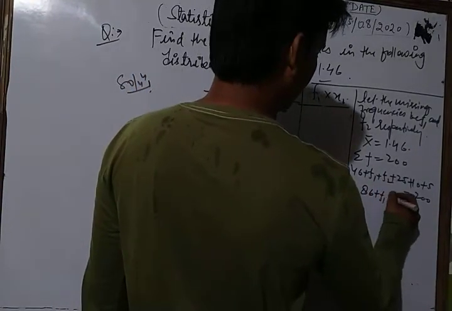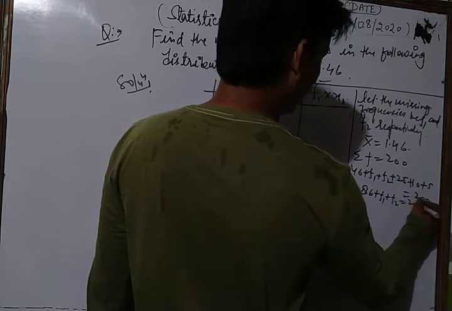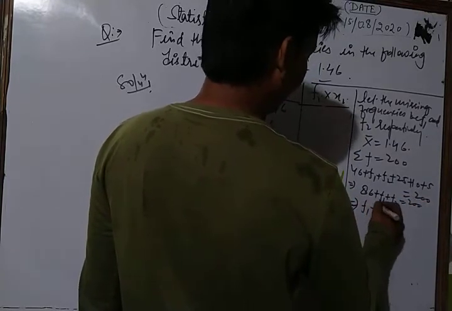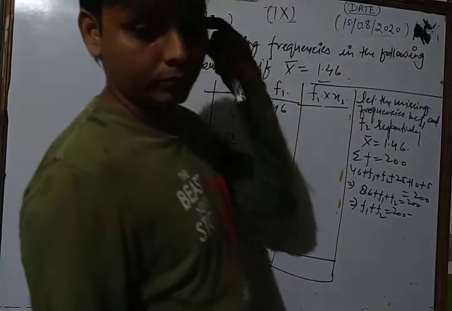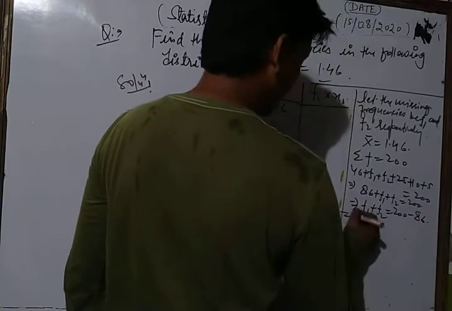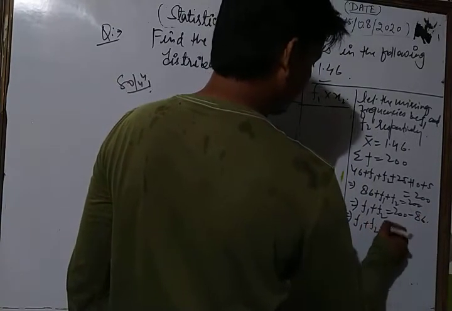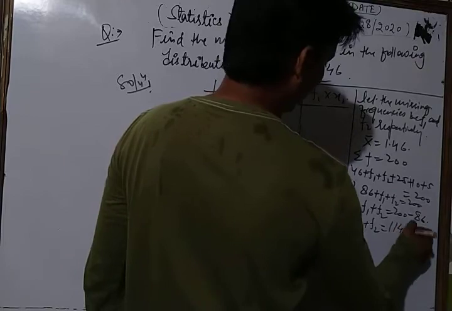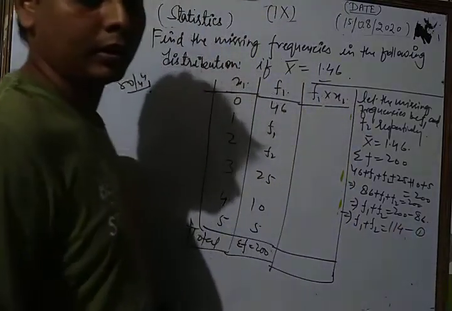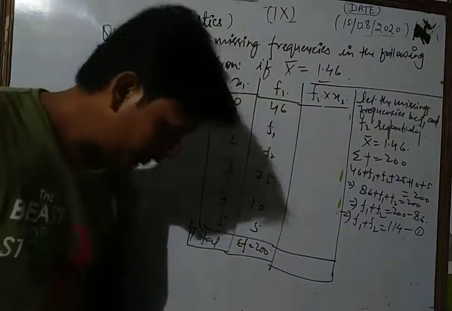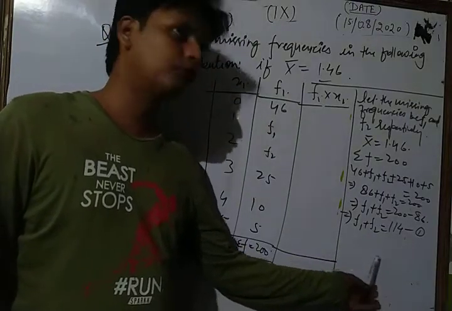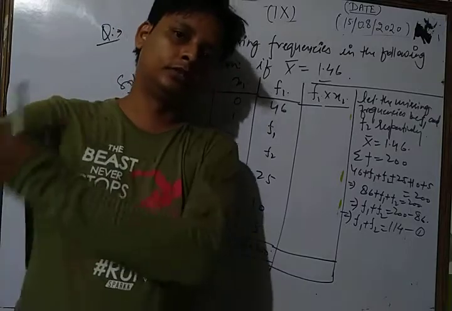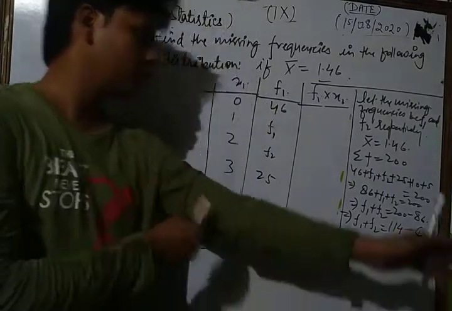So 86 plus f1 plus f2 is equal to 200. So the value of f1 plus f2 is 200 minus 86, so f1 plus f2 is equal to 114. Take this as equation number 1. Now, dear student, we have formed the equation f1 plus f2 is equal to 114.